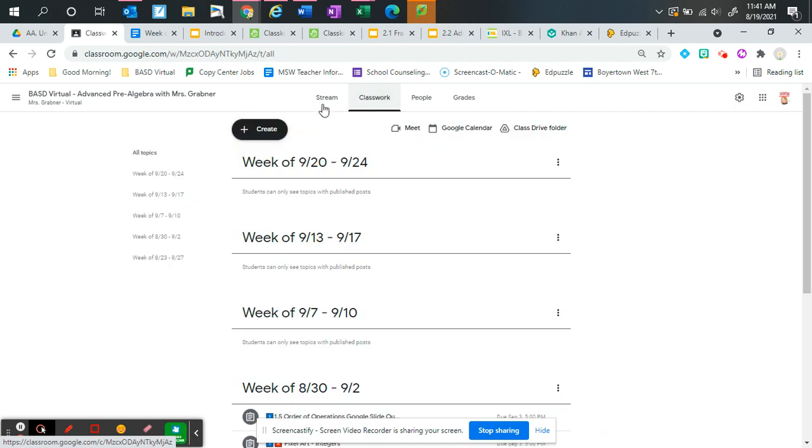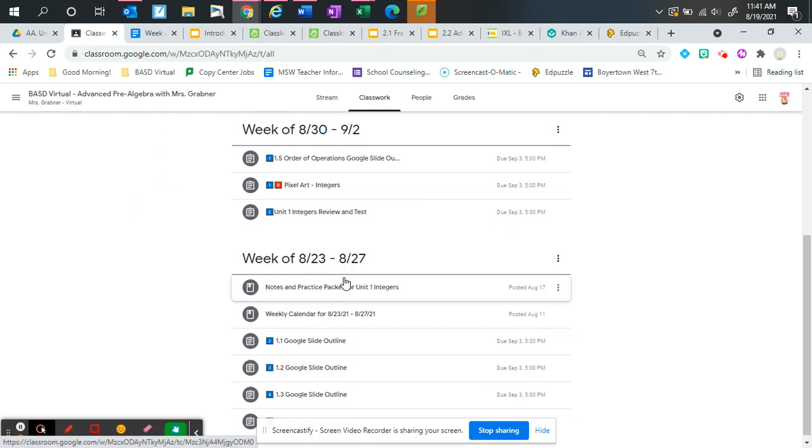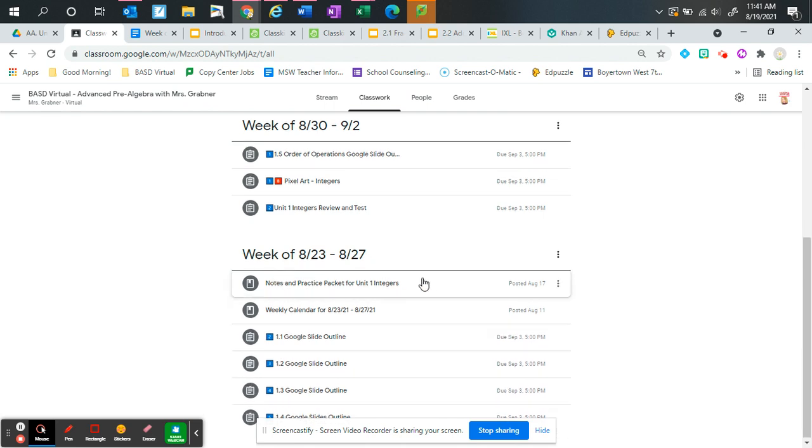When you go over to the classwork tab, again, like I said, yours looks different because you don't see this stuff that's ahead of time. But what you can see on your classwork tab now is the week of 8/23 and then the week of 8/30 as well, because those two are going to be posted for you as of the 22nd.